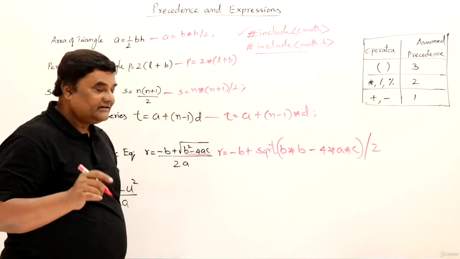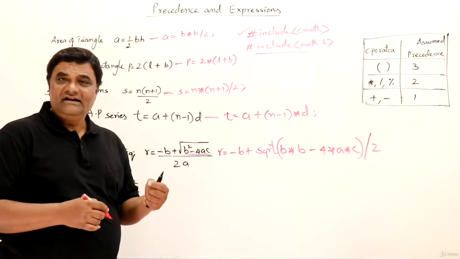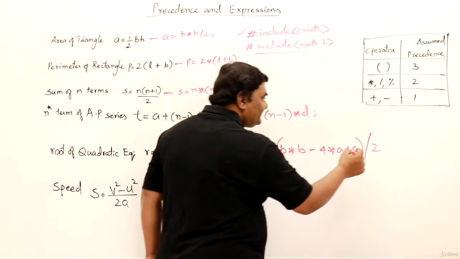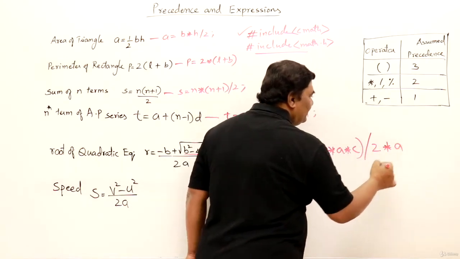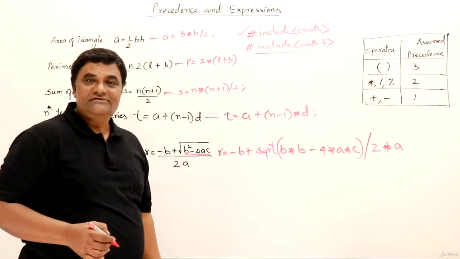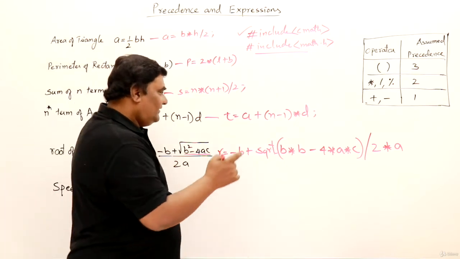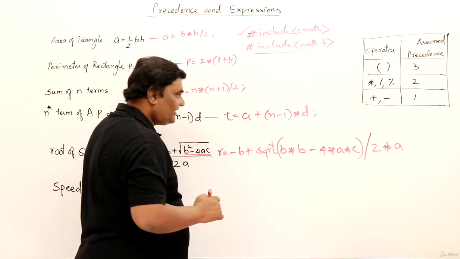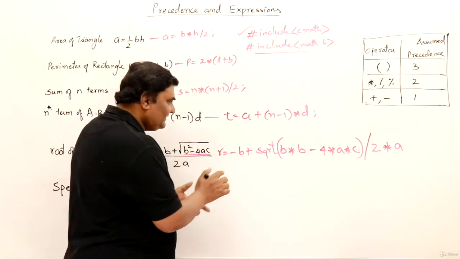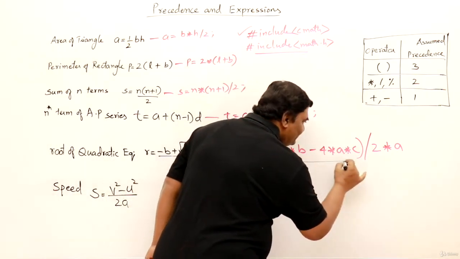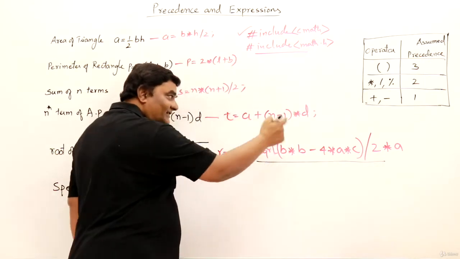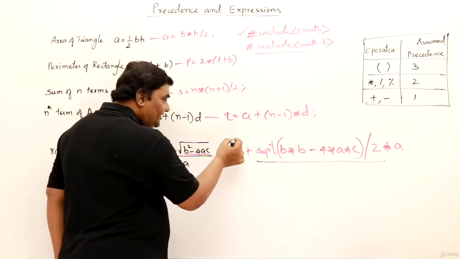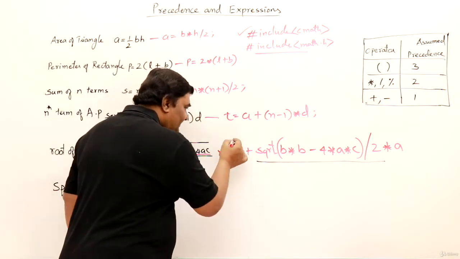Now the interesting thing, a. So shall I write 2 into a? Yes, because this is 2 into a. This will be wrong. Why? This entire thing should be divided by 2, right? But if you read this, I'll just highlight, sqrt result divided by 2. So only this result will be divided by 2. We want everything to be divided by 2. Okay, put the bracket here also.